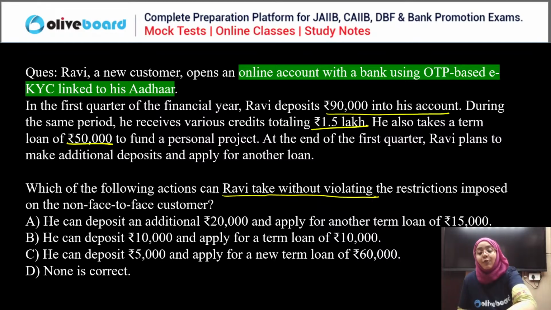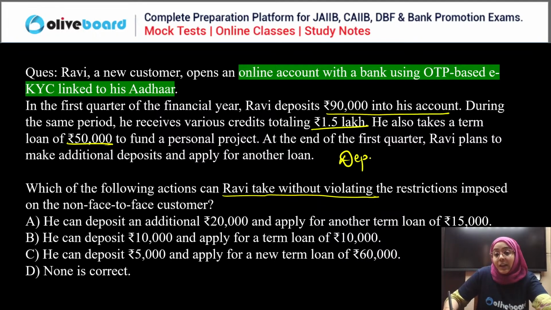You know that if you are a non face to face customer, there are certain restrictions imposed on your account. Based on those restrictions, you have to choose which statement is correct. Three restrictions I have explained in the class. So the very first restriction is your deposit balance should not exceed 1 lakh, a maximum of rupees 1 lakh.